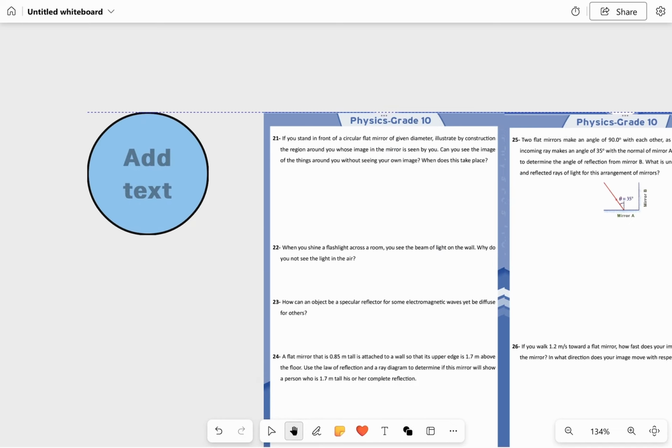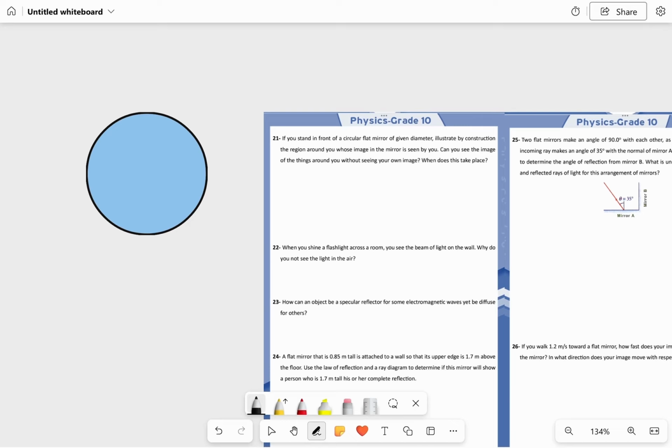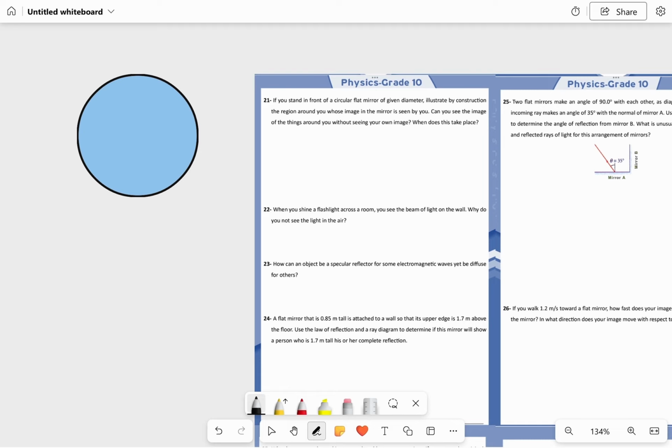So we have question 1. It says, if you have a circle-like shape, flat mirror, can you see the image of things around you without necessarily seeing your image? Yes, you can, just by positioning your eyes above or to the edge of the mirror. Let's say these are your eyes, and you have light reflection from the mirror. You can see that the image is going to be formed like this.